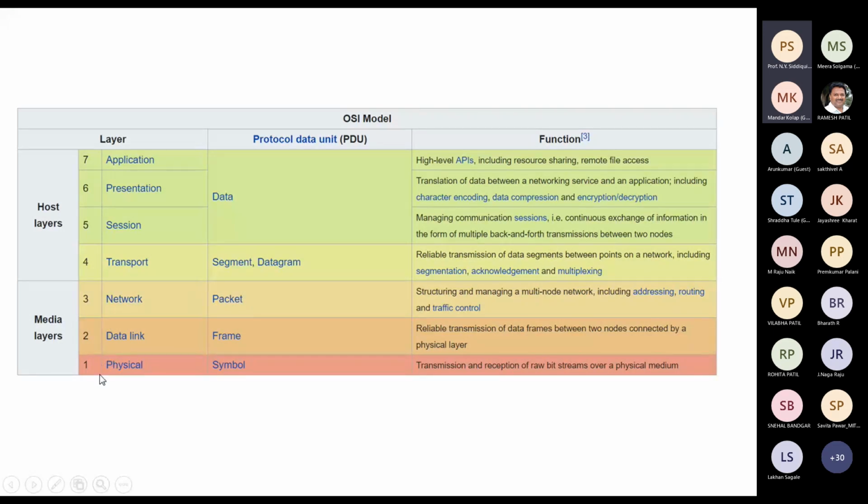And then in the physical layer, the data gets transmitted and received by the receiver. In the physical layer, the medium of data transfer, whether wireless or wired, is specified. So these are the different layers in the OSI model.